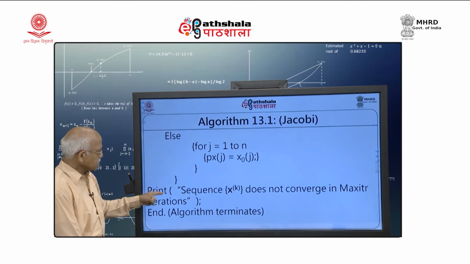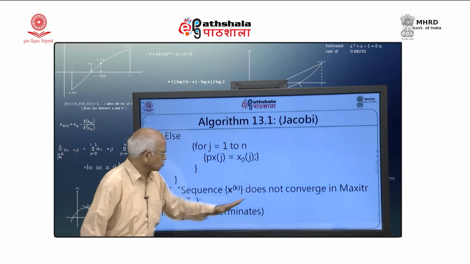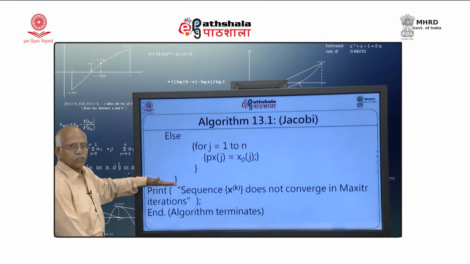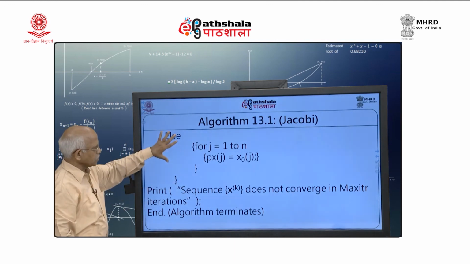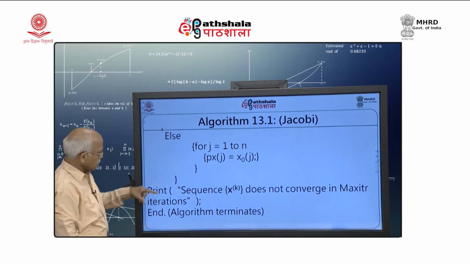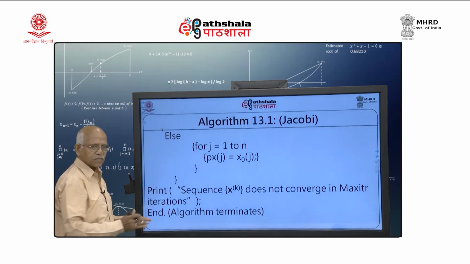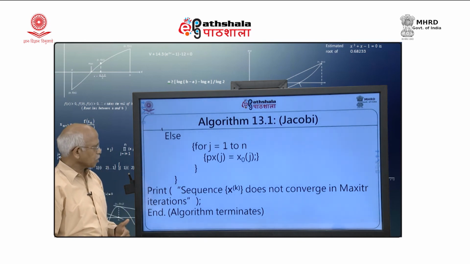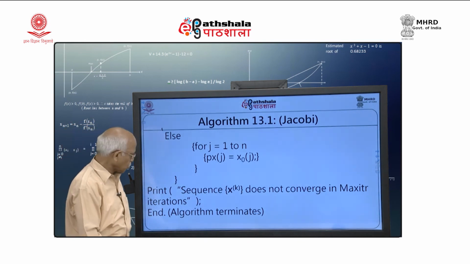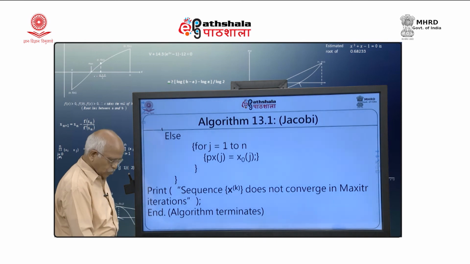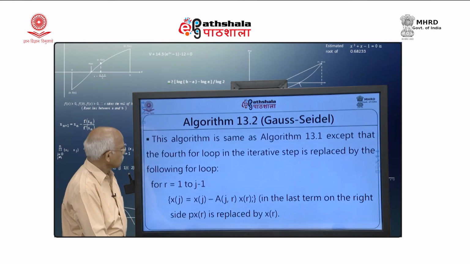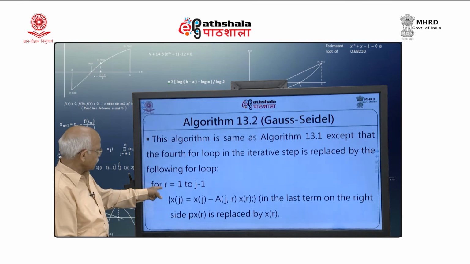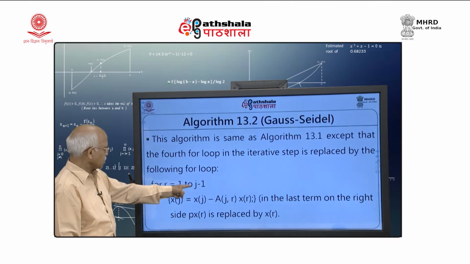So, print sequence x k does not converge: if even after maximum number of iterations you have not come out of the loop, then we will be printing this. So, that means that it will indicate that the algorithm has not converged within the given number of iterations, and the algorithm terminates.